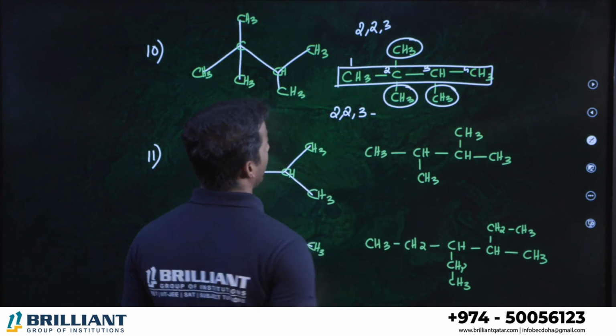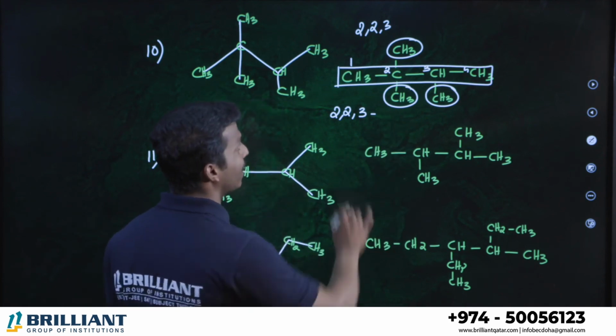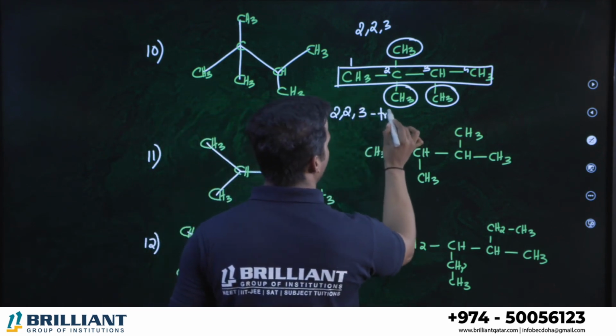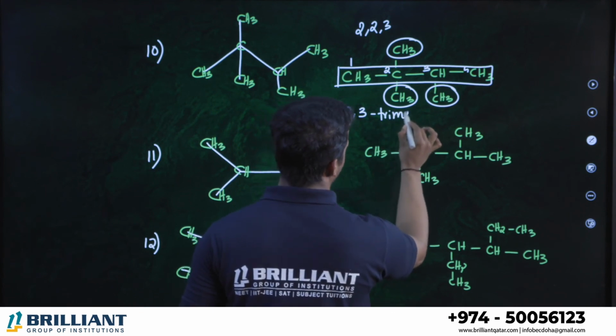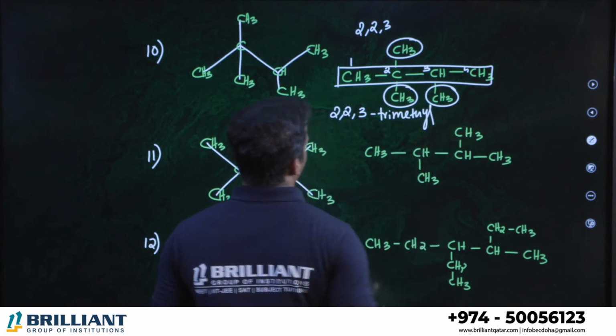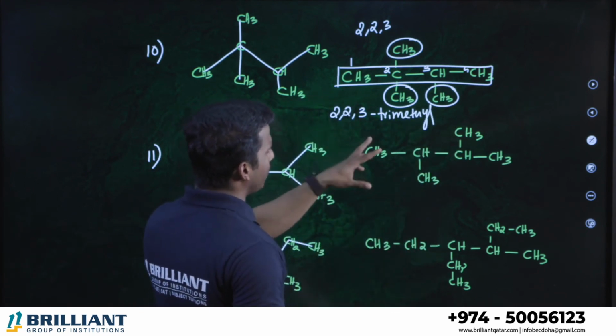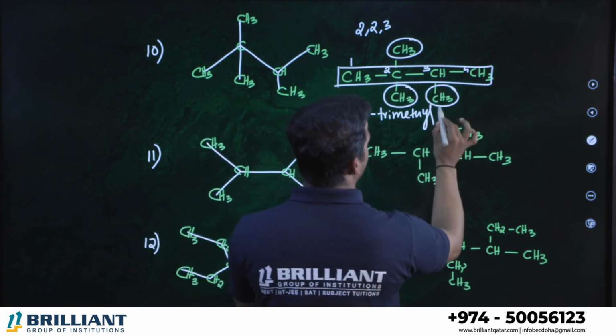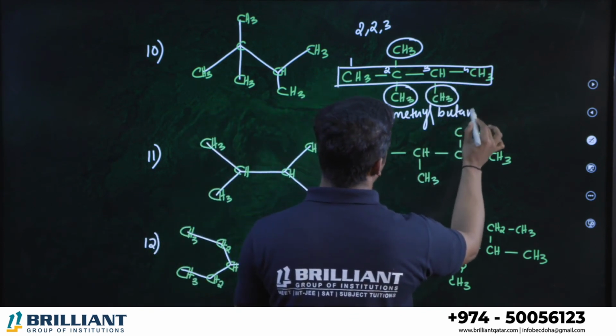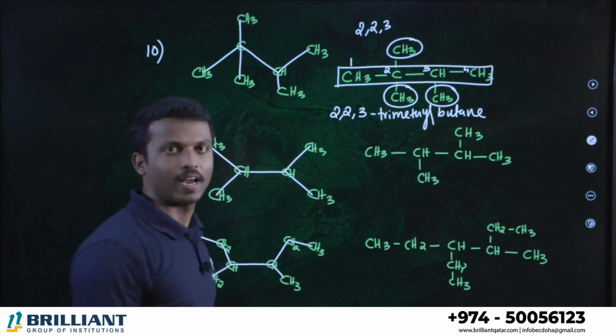3 hyphen. In total, how many methyl groups are there? 3 methyl groups are there. So we will call the prefix trimethyl. 2, 2, 3 trimethyl. What is the parent chain? 4 carbon. That's called butane. 2, 2, 3 trimethylbutane.